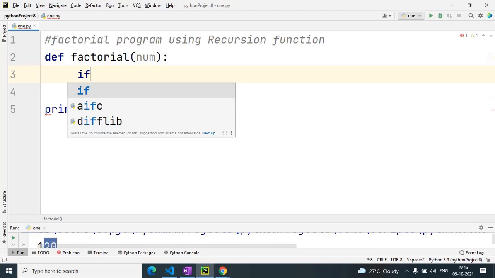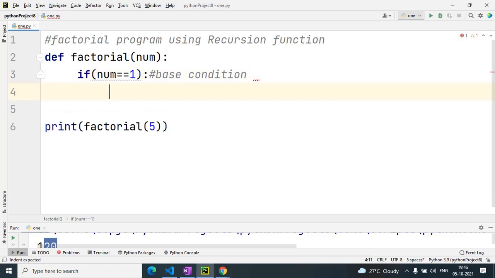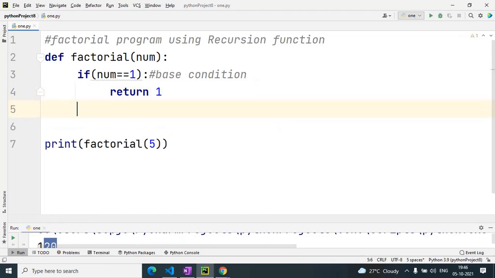Here I have given the base condition: if num equal to 1, this is the base condition, then return to its calling function.